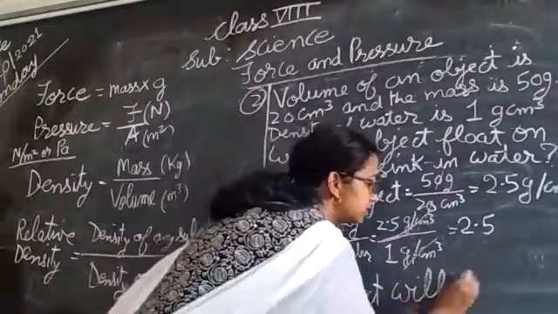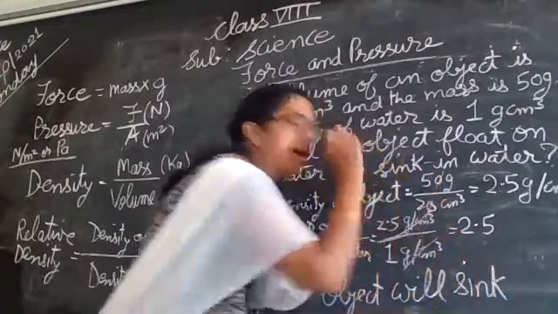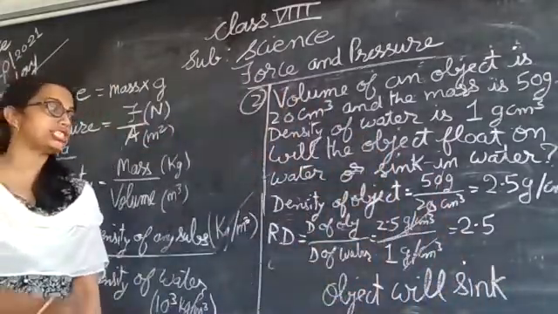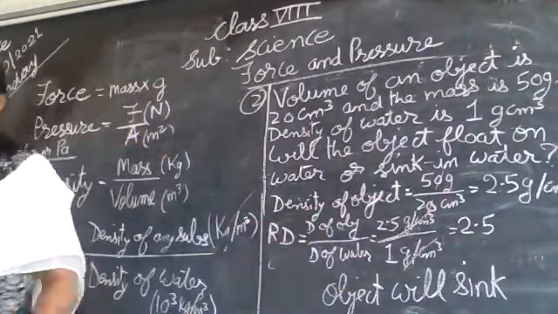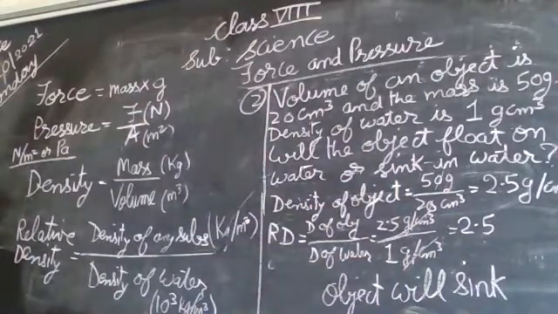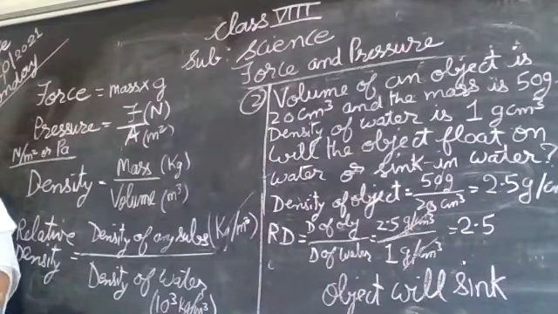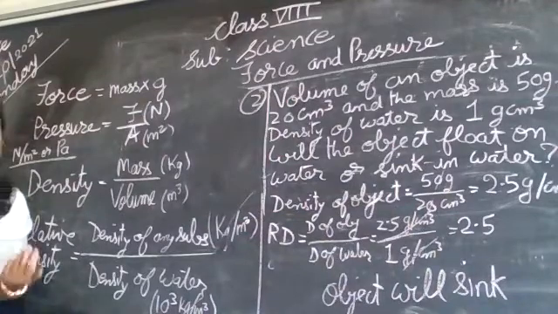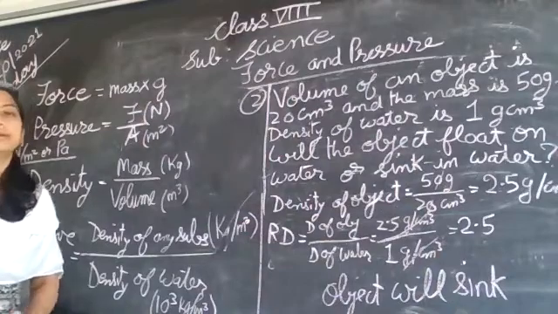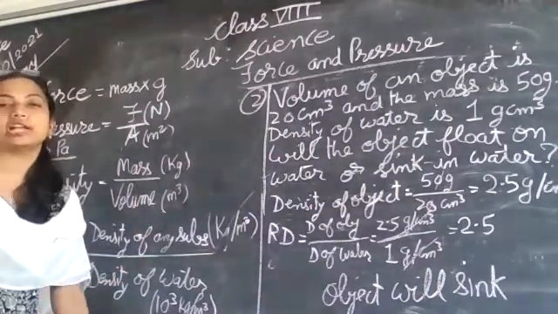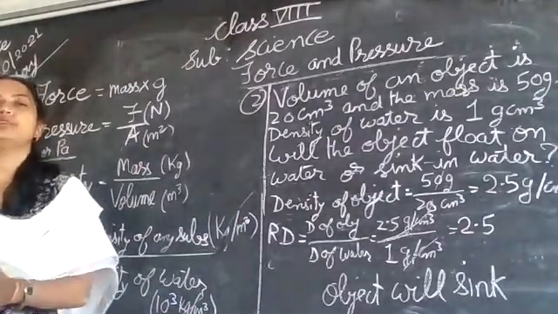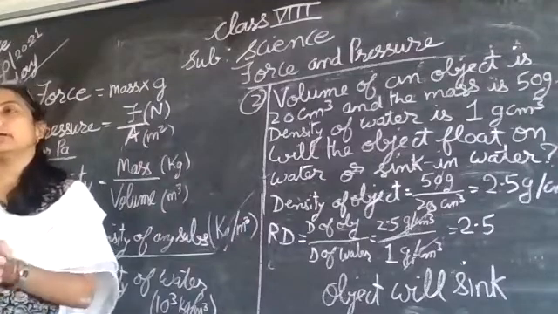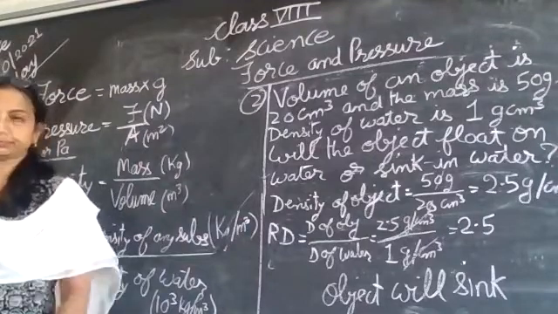In that case, the object will sink. Why the object is going to sink? Because density of object is more than density of water. If it would have been less than density of water, it would have floated over water like oil. So in this problem, we can write down the answer that the object will sink as density of object is more than that of water.